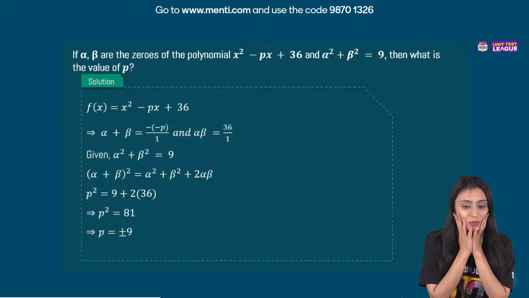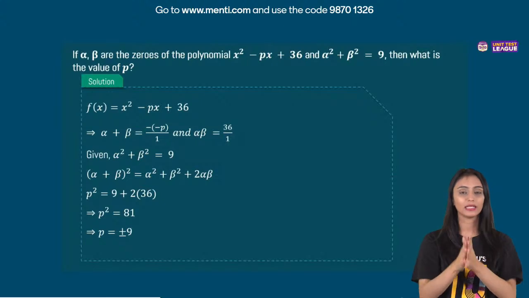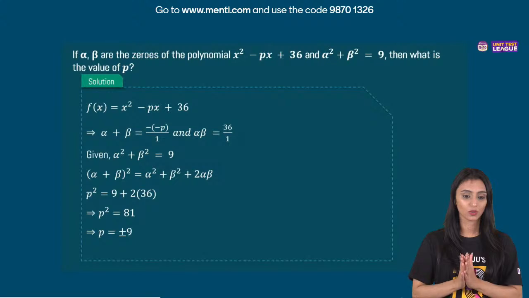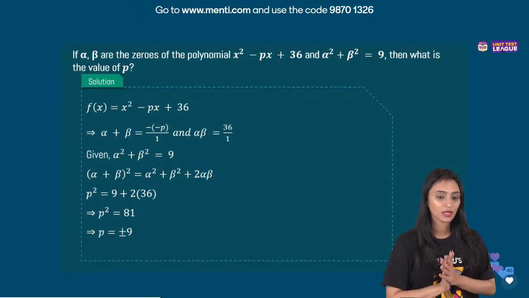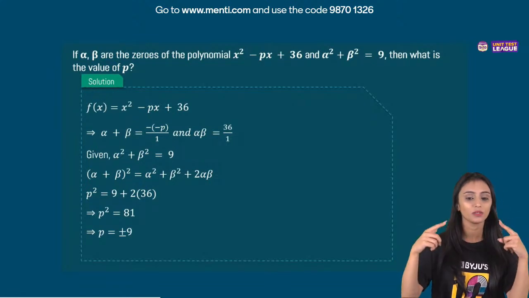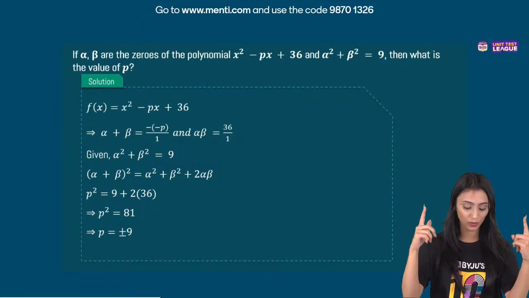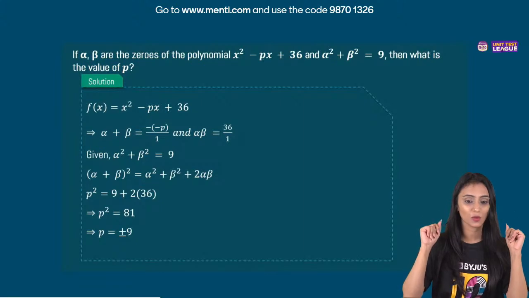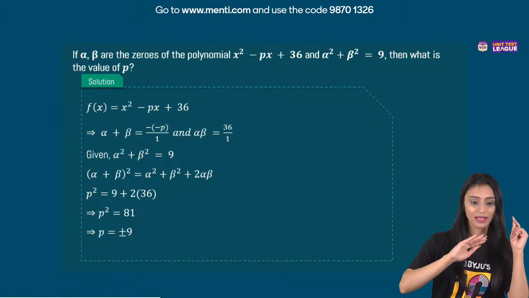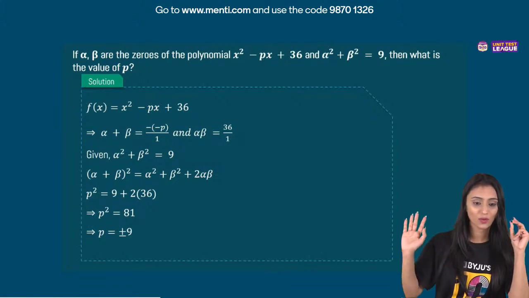Some students still have doubt. I hope you all are writing along with me. All we need to do is first find out the sum of zeros. Quickly, everybody, let's find out the sum of zeros. I can see that many students have confusion in this. What is it going to be? Yes, Nirmali, you're right. It's going to be P, right? Mehak, correct. Everybody has understood how to find the sum of zeros.